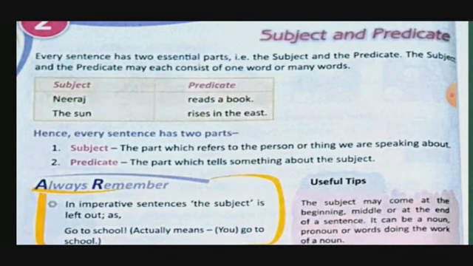And what are we saying about Neeraj? That Neeraj is reading a book. So it means reads a book is the predicate and Neeraj is the subject. Same as the sun rises in the east. I hope you understood what is subject and predicate. As you are studying, then what are you doing? You are studying. So about you, what I came to know is that you are studying. Okay. And who is studying, if I ask? Then you. So you is the subject and are studying is the predicate. Okay.